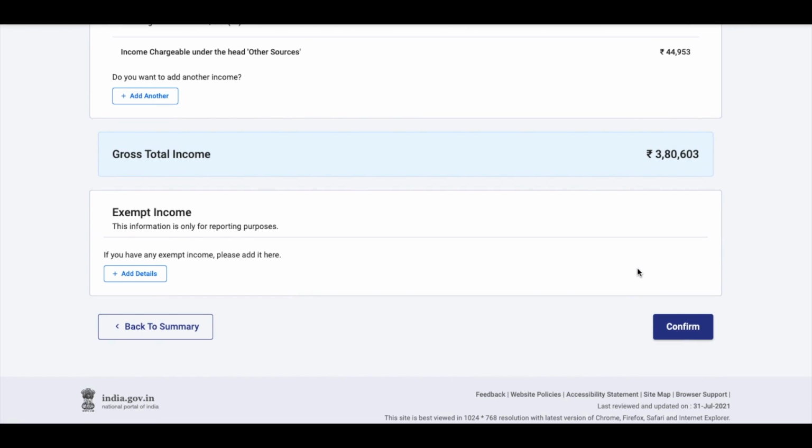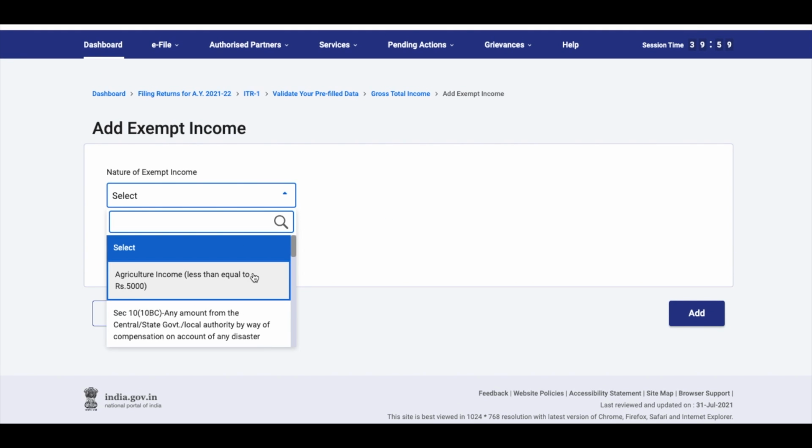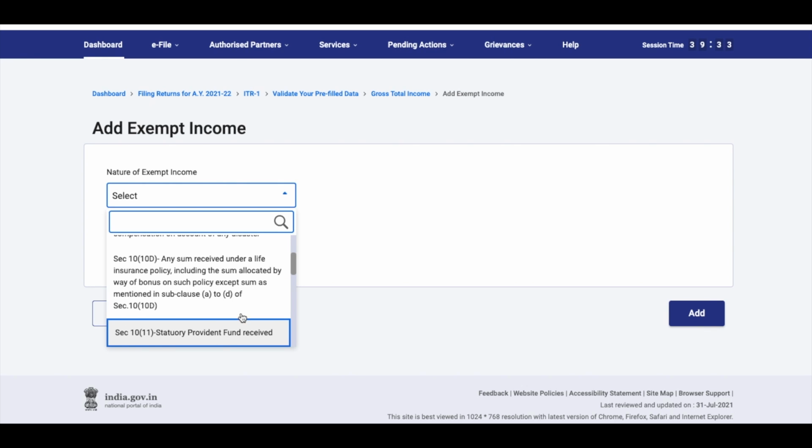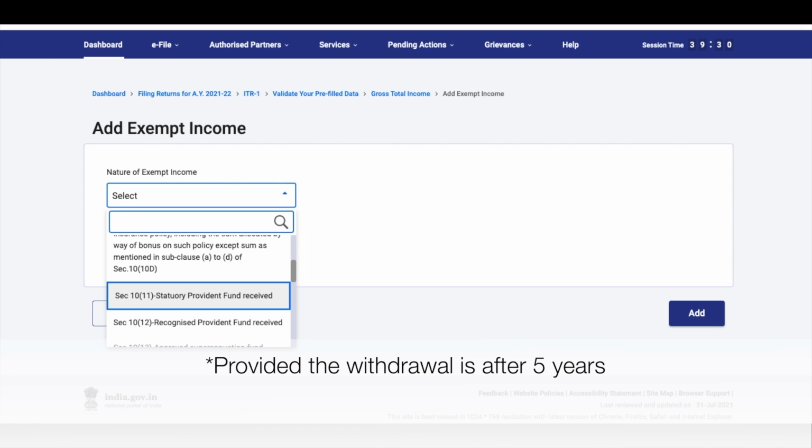Now there can be some income which is exempt in nature. Okay, now as you can see, what is that exempt income? You have agricultural income up to rupees 5,000, or you have any compensation under a disaster, any amount from central government, state government. You have any amount that is received, your LIC policy got matured and you got some money on maturity of that policy, including the sum allocated by way of bonus on such policy, that is also exempt. If you withdrew any provident fund and that amount got added to your bank account, that is also exempt. But provided those funds are either statutory or recognized funds, you can show it here.